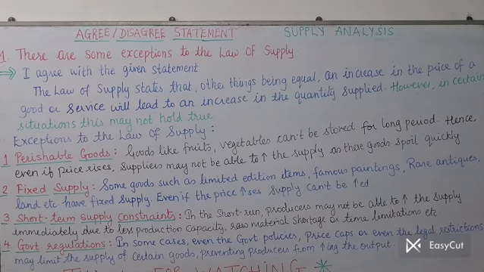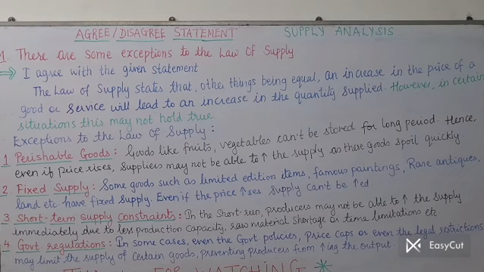But still, however, in certain situations, this law may not hold true, and such situations are called exceptions to the law of supply. That means the law of supply will not apply in those cases. So next we'll write the exceptions to the law of supply.